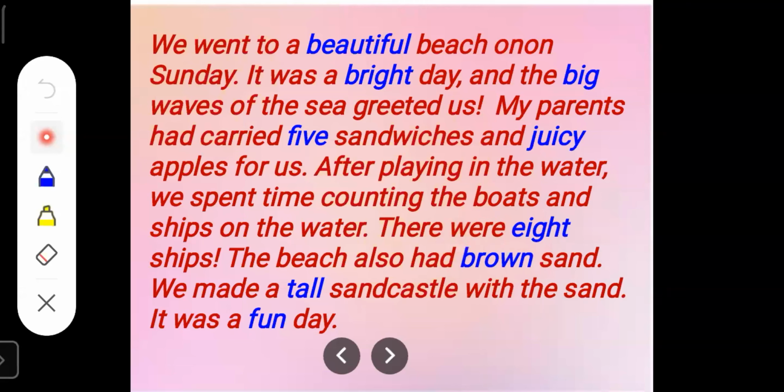Next is we made a tall sand castle. What kind of sand castle we made? We made a tall sand castle. The word tall tells us what kind of castle it was. Next, it was a fun day. The word fun tells us what kind of day it was. So fun is also a describing word.